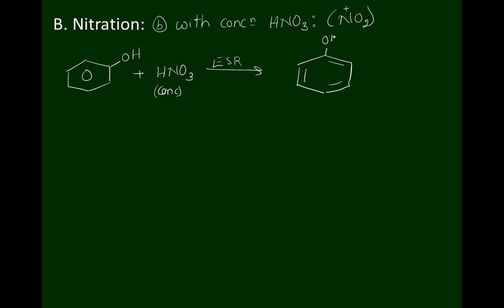That is OH, NO2, NO2, NO2 plus 3H2O. The name of the compound is 2,4,6-trinitrophenol.